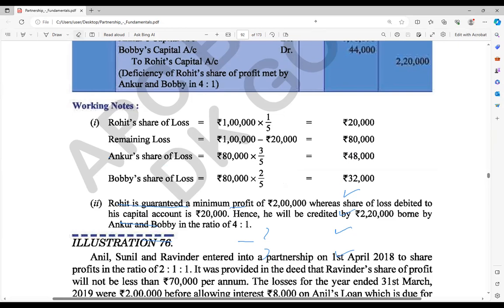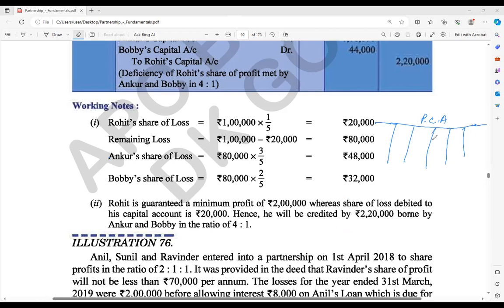So in this situation, what should be done? Now think about how much loss that is: 20,000 borne by Rohit. Indirectly, that 20,000 also has to be adjusted, as the 2 lakh rupees should be given to him. Correct or not? If I am distributing this loss, think about that. This is the partners' capital account. Here, 3 partners are there. If any profit comes, it goes on the credit side, and if it is loss, it comes on the debit side. Now think about this, this is the loss, correct?